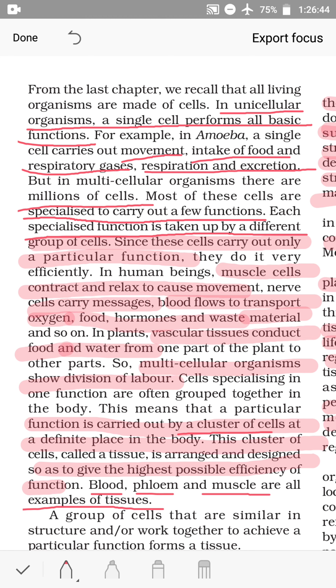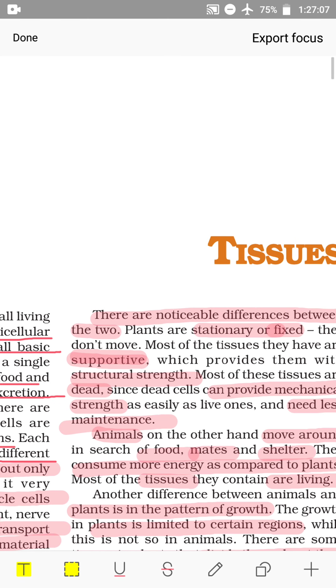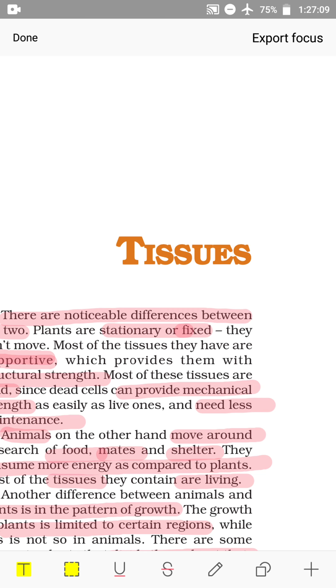Blood, phloem and muscle cells are examples of tissues. A group of cells that are similar in structure and work together to achieve a particular function forms a tissue. So, tissue is a group of cells similar in structure and function. Today we have started chapter 6, tissues.